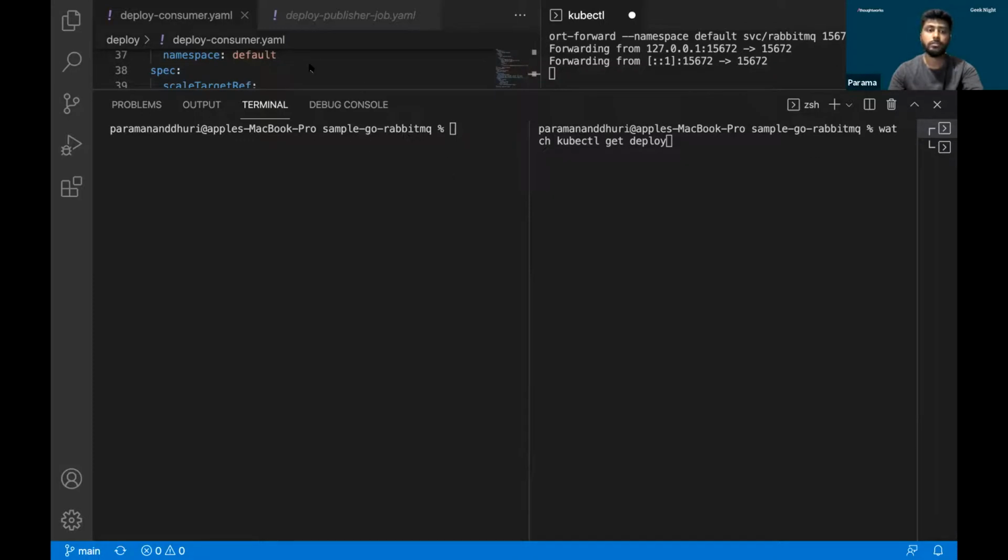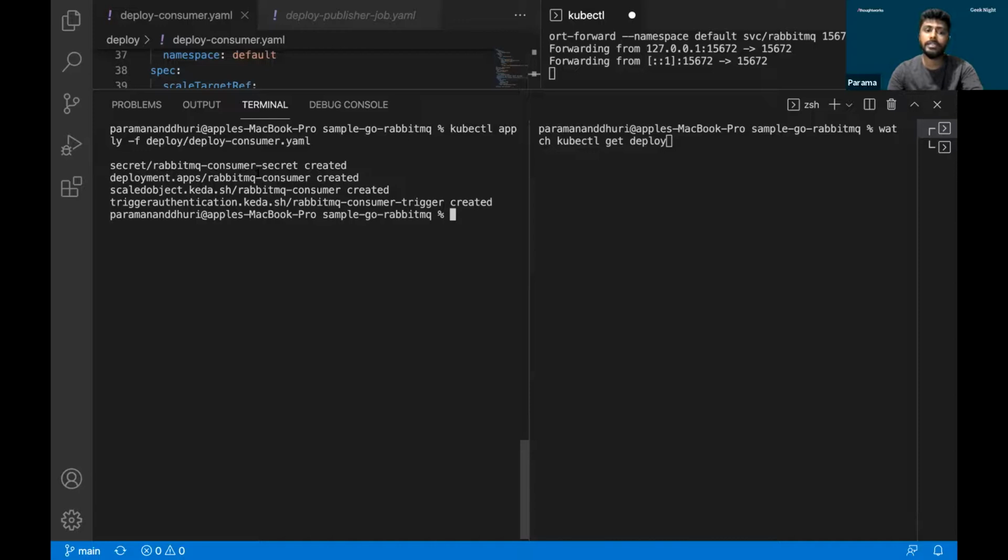I'm in the same path where these YAML files are. This way we can create them. The first one is the secret which we have used for connecting to the RabbitMQ server from the consumer deployment. Second is the RabbitMQ consumer, and third is the scaled object, where we have specified the configuration of a scaler. And last is a trigger authentication, which is used for passing the secret to the RabbitMQ consumer.